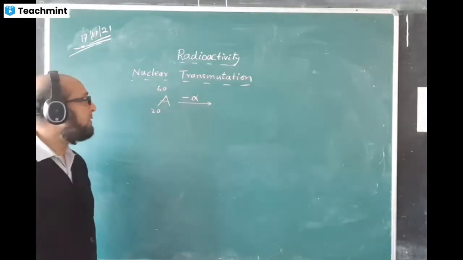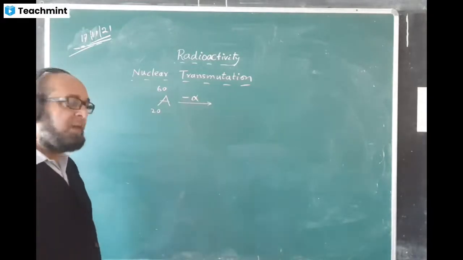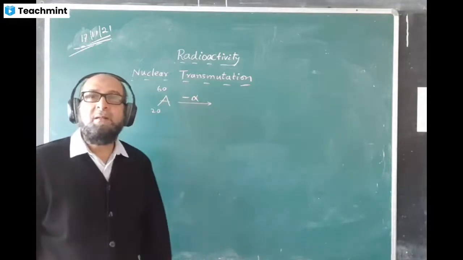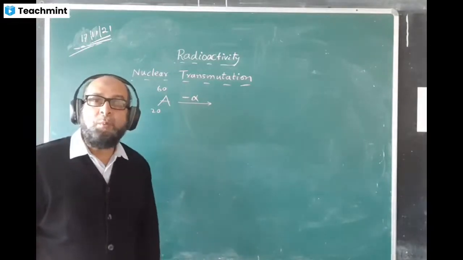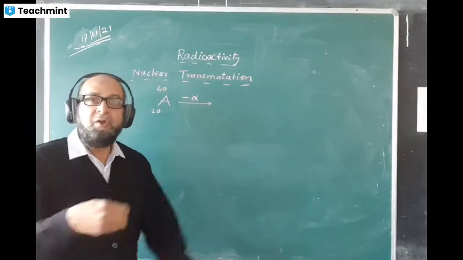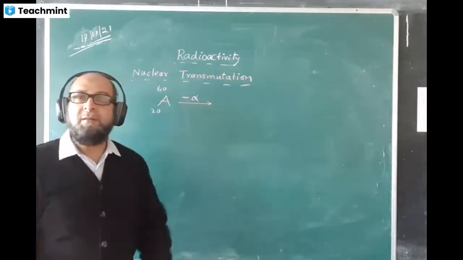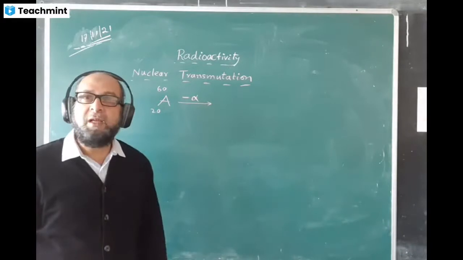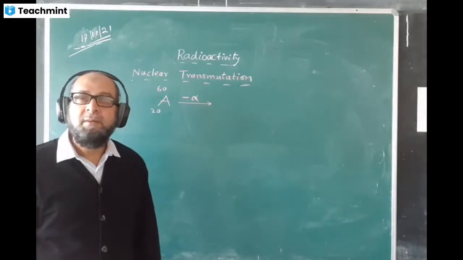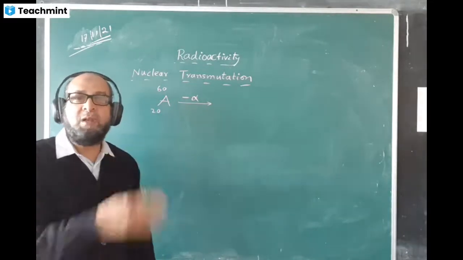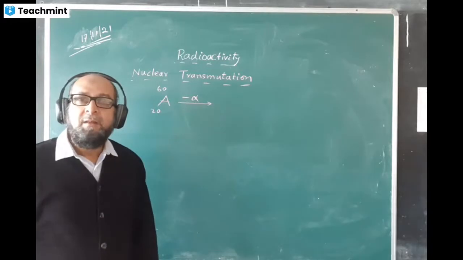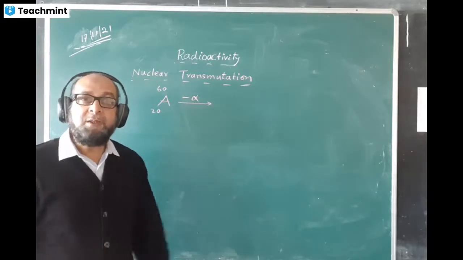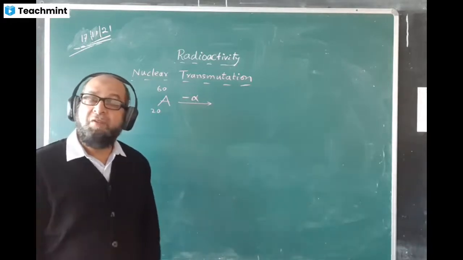Let's see what happens. And one more thing I'll tell you before this: an alpha particle can be stopped by thin paper, or human skin will stop an alpha particle. An alpha particle cannot pass through the human body. Thin paper also stops an alpha particle. And gamma can pass through human skin, bones, flesh, everything.